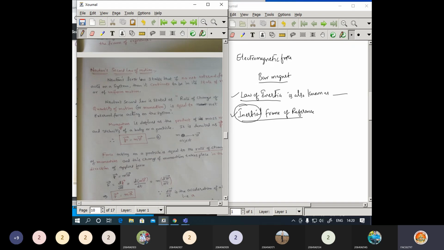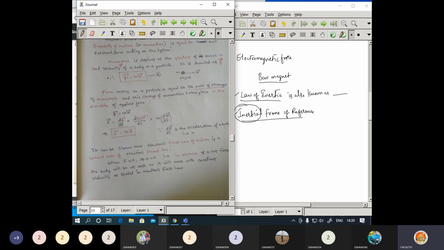Okay, next regarding Newton's second law. Now I may convert any one of the point here. Suppose you got an equation here, momentum. So I may ask a question, momentum can be given as. So here you need to pick this as an option here, the right option.